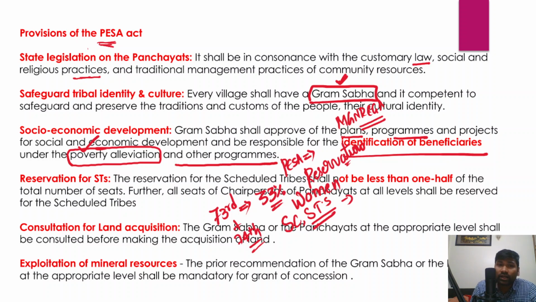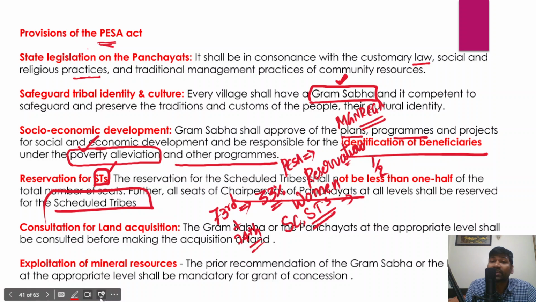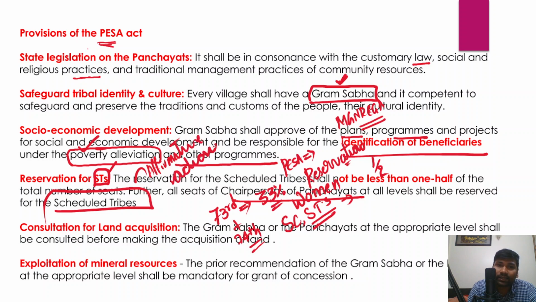So this Act also provided reservation for the scheduled tribes. In fact, the reservation for the scheduled tribes shall not be less than half of the total number of seats. And further, all seats of chairperson of the panchayats at all different levels should be reserved for the scheduled tribes only. This provision of reservation is otherwise called affirmative action, or positive discrimination by the state.